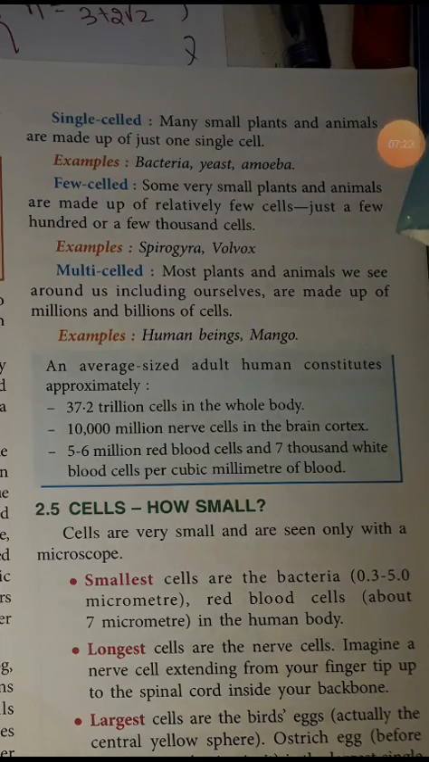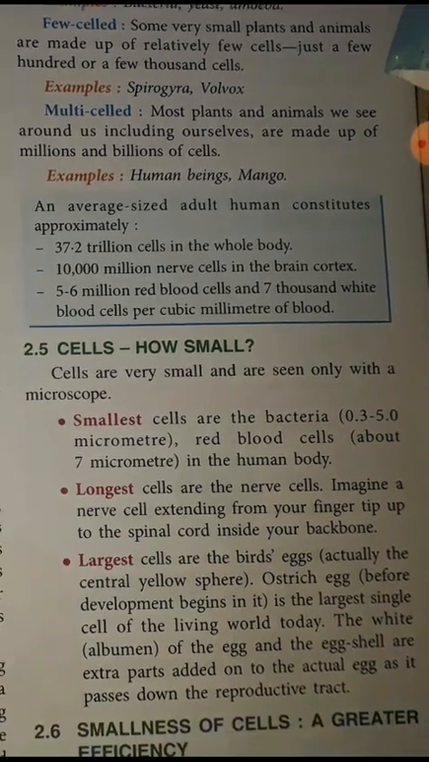And there are also different types of cells: single-celled organisms, few-celled organisms, multi-celled organisms. Single-celled: bacteria, yeast, amoeba are the examples. Few-celled: Spirogyra, Volvox are the examples. Multi-celled: human beings, mango plant are examples of multicellular organisms. An average-sized adult human constitutes approximately 37.2 trillion cells in the whole body. इतने सारे cells हमारे body के अंदर होते हैं. 10,000 million cells are nerve cells in the brain cortex also. ऐसे बहुत सारे.